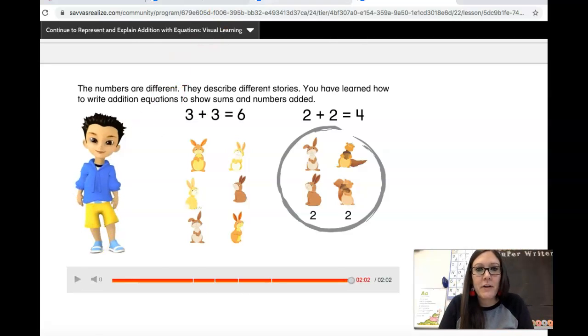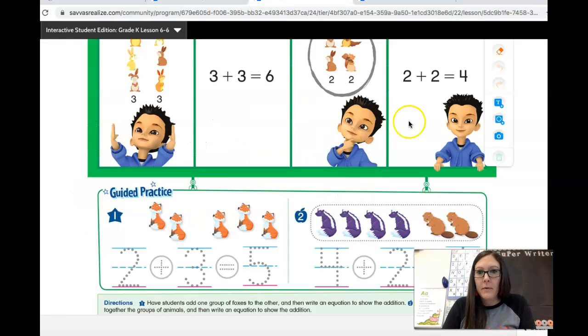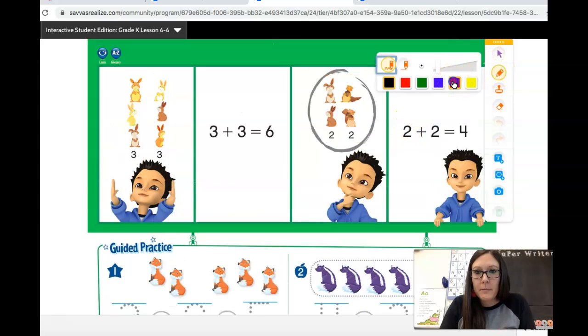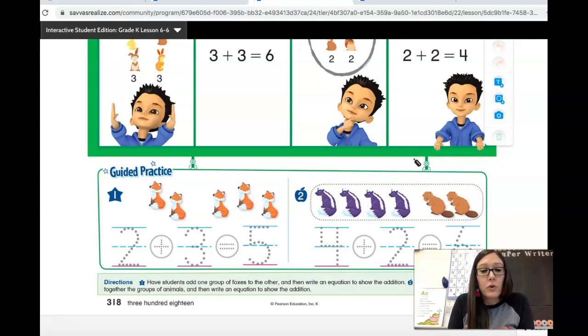All right, let's try some. All right, we should have our pages ready. Let me get my crayon. Here we go. We're going to write an addition equation to show joining these 2 groups.